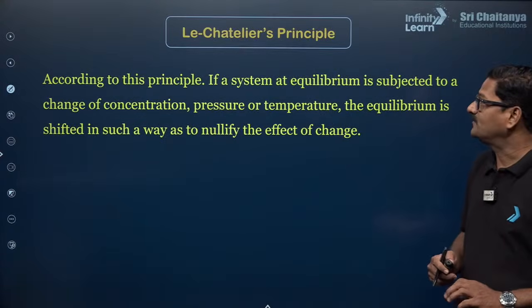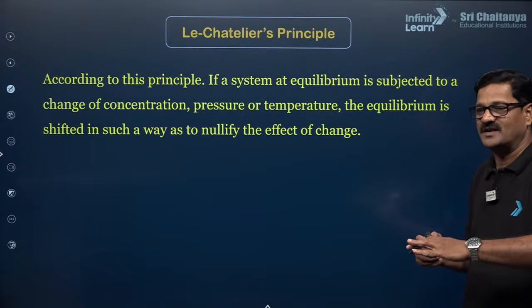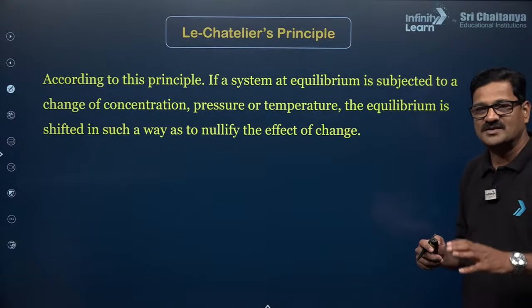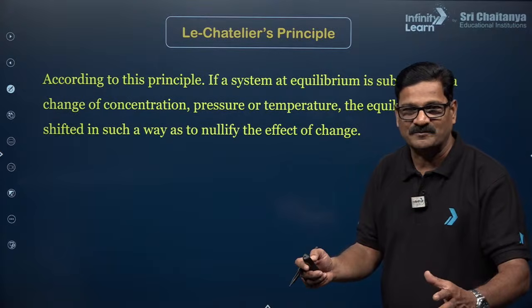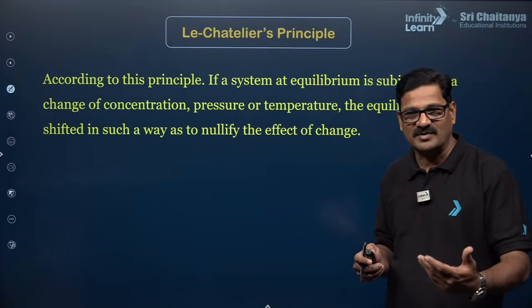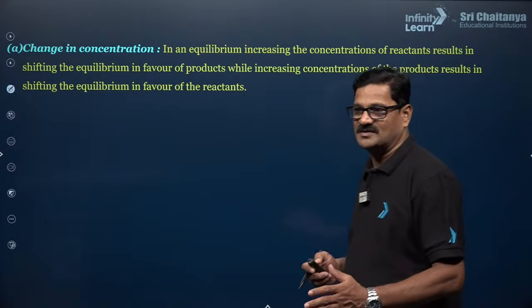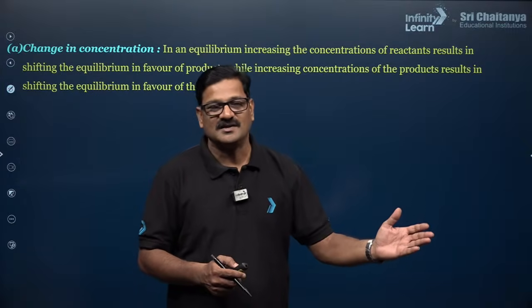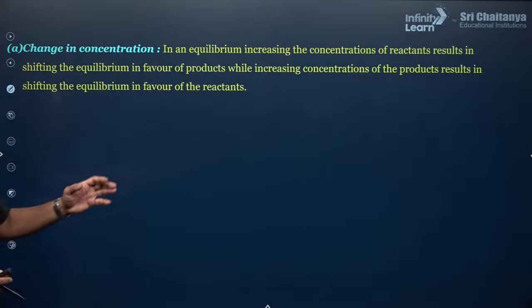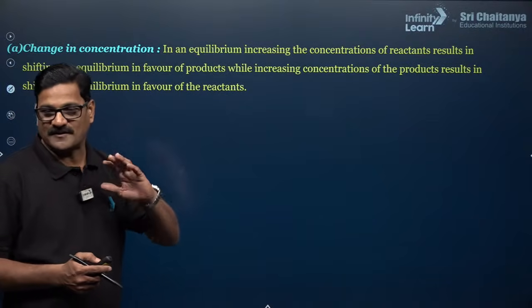Okay. Moving ahead here, Le Chatelier principle. If a system is subjected to a stress like change in concentration, temperature, pressure, volume, the equilibrium is going to be disturbed. So the equilibrium has a natural tendency to re-establish itself. This is what is called the Le Chatelier principle. So change in concentration: if you increase the concentration of the reactant, reaction favors the forward direction. And if you increase the concentration of the product, the reaction favors the backward direction.